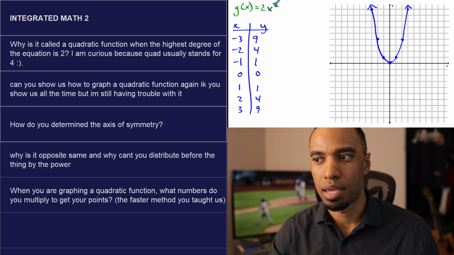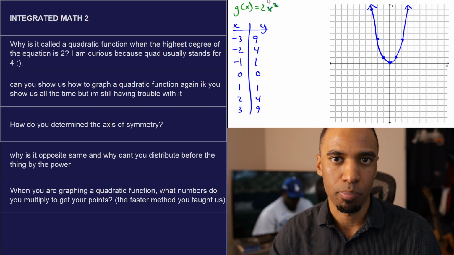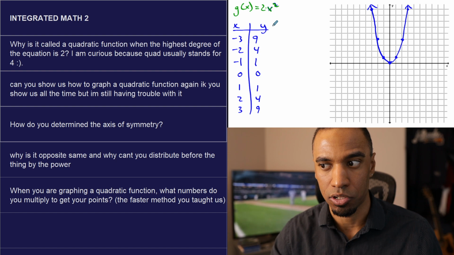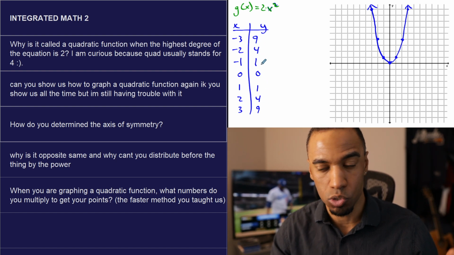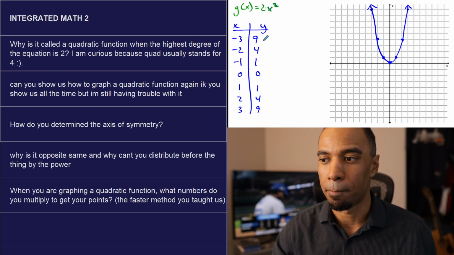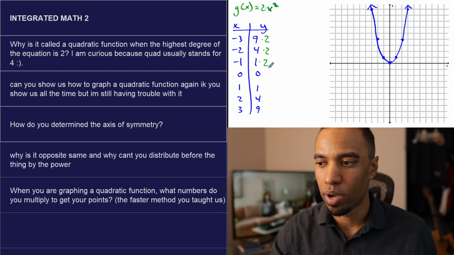Now, 2x squared does the same thing as x squared. The difference is you multiply your x squareds by 2, and we do it in that specific order. You square x first, so you get these numbers first, this 1, 1, 2, 4, 3, 9 stuff, and then you double them. Times 2, all the way around, all these numbers get doubled right here.